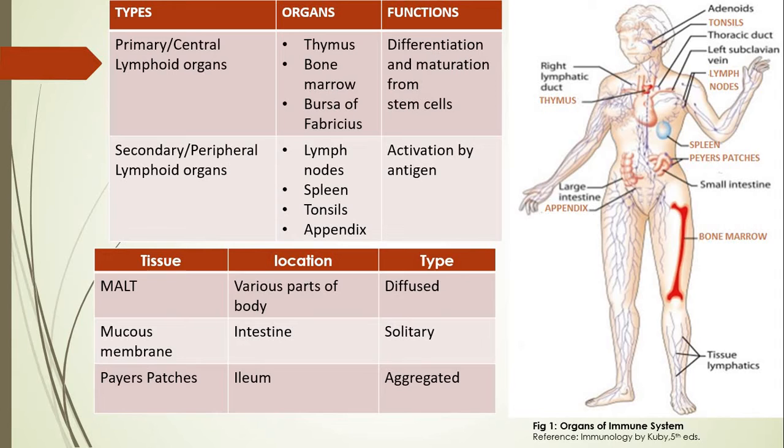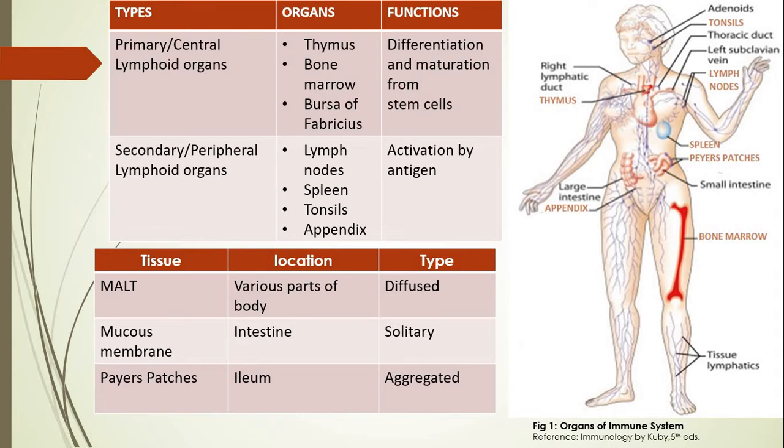Now, let us understand the meaning of primary or central lymphoid organ. Primary means these organs are concerned with formation of different types of immunocompetent cells. As they are the prime organs or sites for formation, generation and maturation of immune cells, they are called primary lymphoid organs. Moreover, they are also called central lymphoid organs because they are located deeply inside the body. They are not towards the peripheral part of the body, so they are called central.